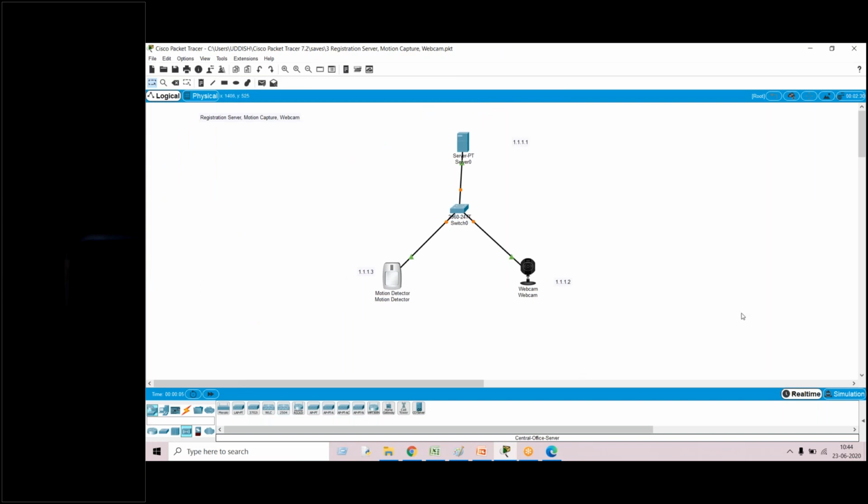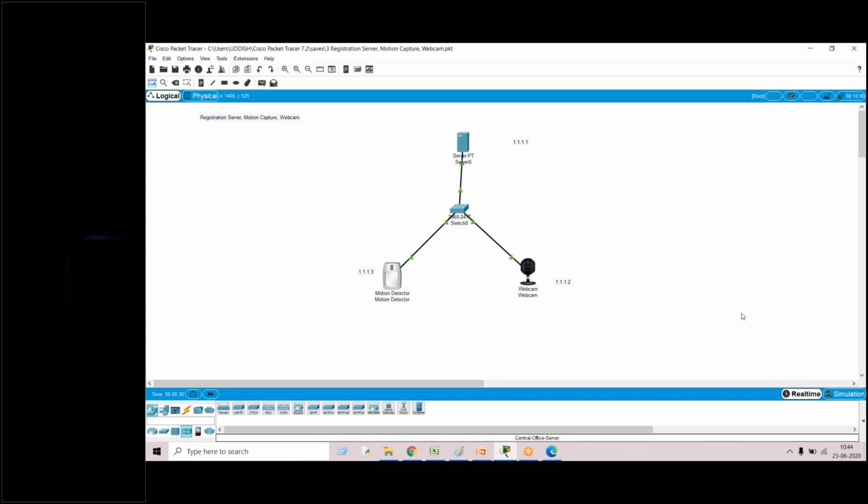I'll tell you the scenario. We'll take the same example. In the previous example, we took a webcam and a motion detector. First, we connected these two devices with wireless communication.